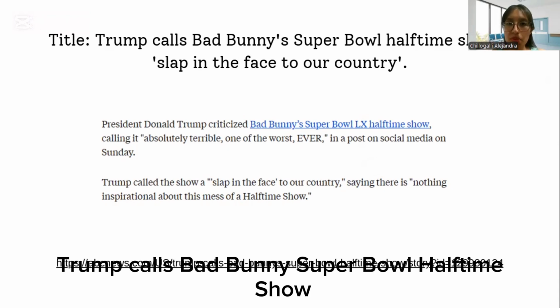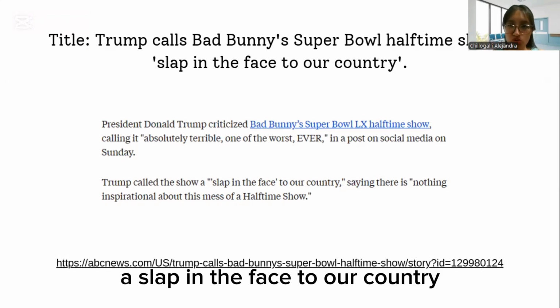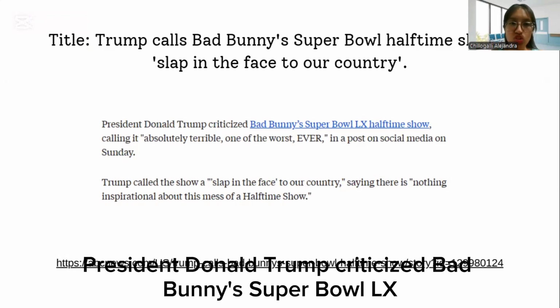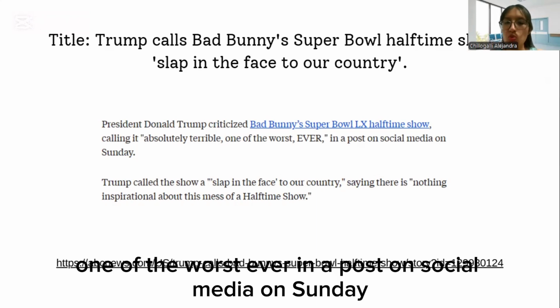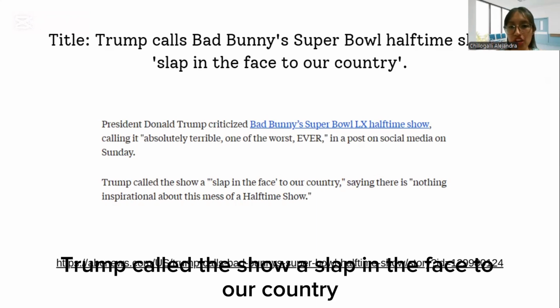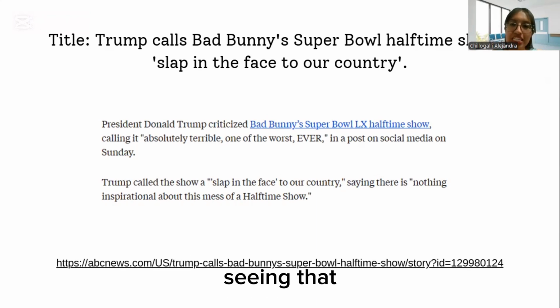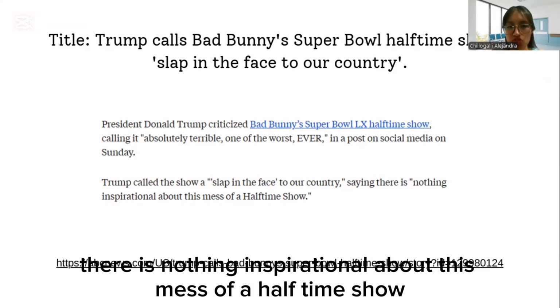Trump calls Bad Bunny's Super Bowl halftime show a slap in the face to our country. President Donald Trump criticized Bad Bunny's Super Bowl LX halftime show, calling it absolutely terrible, one of the worst ever. In a post on social media on Sunday, Trump called the show a slap in the face to our country, saying that there is nothing inspirational about this mess of a halftime show.